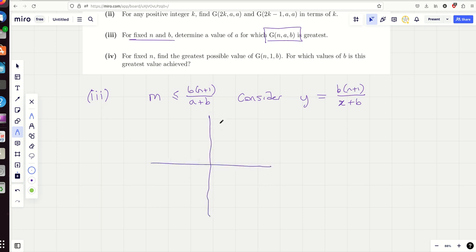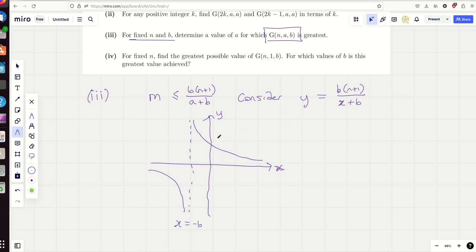And actually we only care about the case where x is positive, because x is representing a here, and a is a positive integer. But let's just draw the whole thing, because it's not that difficult to draw. Okay, it's got a vertical asymptote at x equals minus b, and otherwise it just looks like your standard reciprocal curve. It's a reciprocal curve moved to the left b units, if you like.